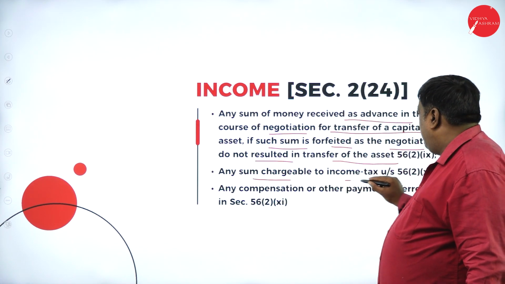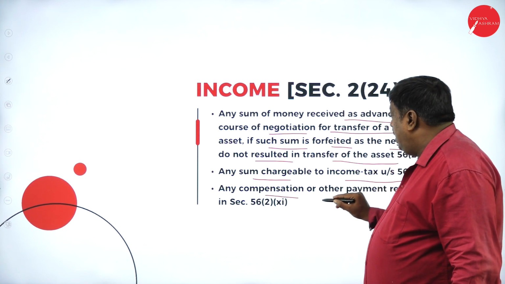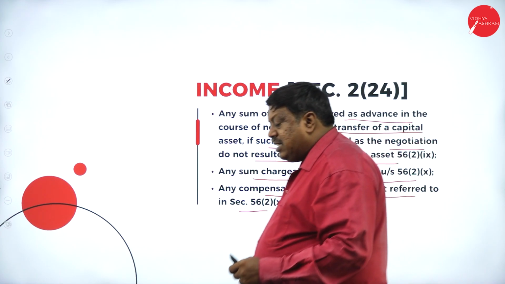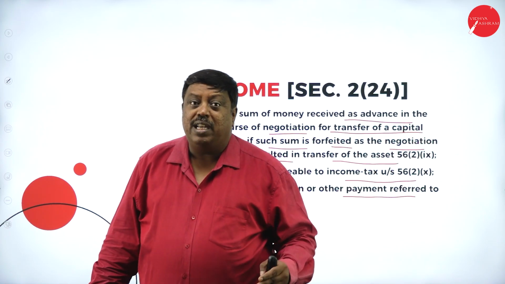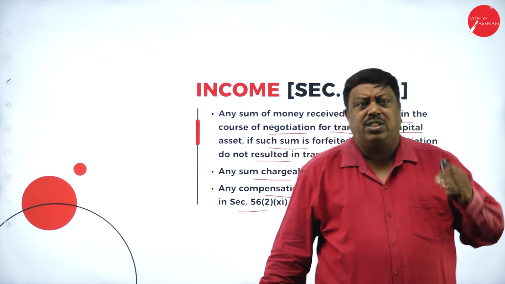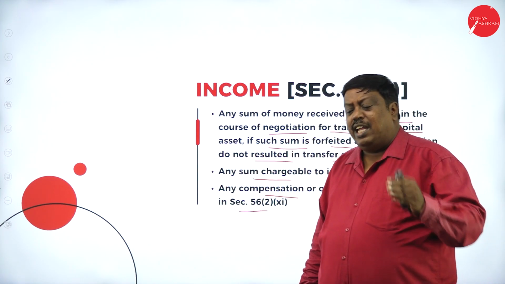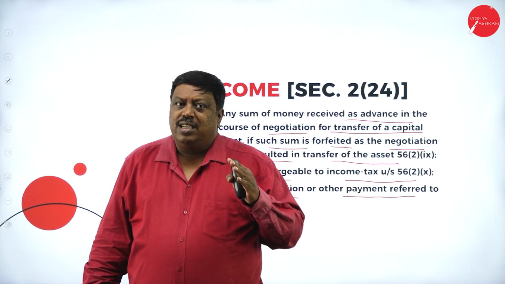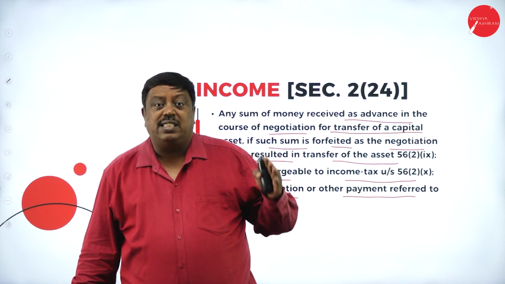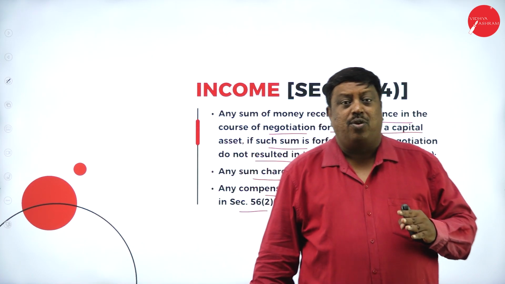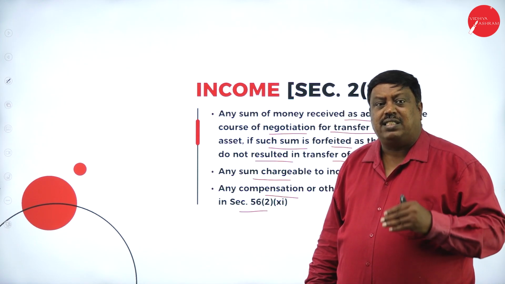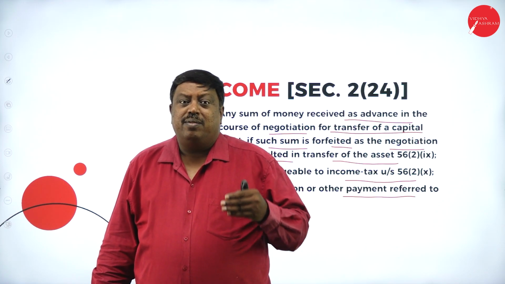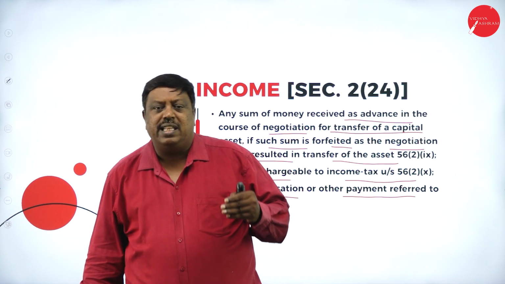Any sum chargeable to income tax under section 56, any compensation or other payments referred to in section 56 subclause 2 subclause 11, is taxable in the hands of the person. Normally, whatever income they are receiving, from any source, is treated as income and is taxable under the Income Tax Act 1961 and is treated as income under section 2 subclause 24. Any amount from anywhere, if we receive it regularly or on an irregular basis, is treated as income and is taxable in the hands of the person.